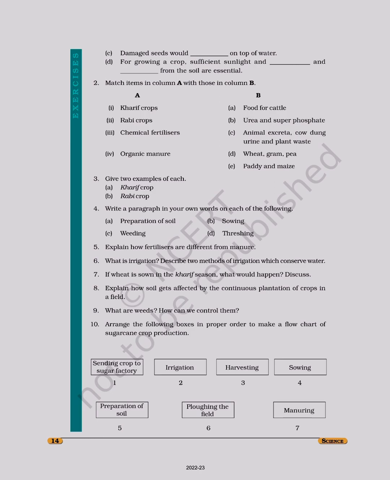9. What are weeds? How can we control them? 10th, arrange the following boxes in proper order to make a flow chart of sugarcane crop production. 1. Sending crop to sugar factory. 2. Irrigation. 3. Harvesting. 4. Sowing. 5. Preparation of soil. 6. Plowing the field. 7. Manuring.